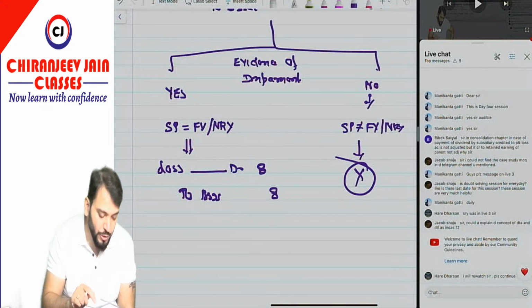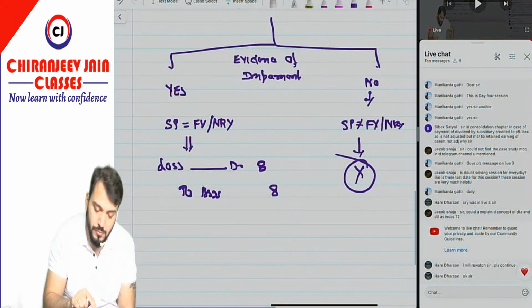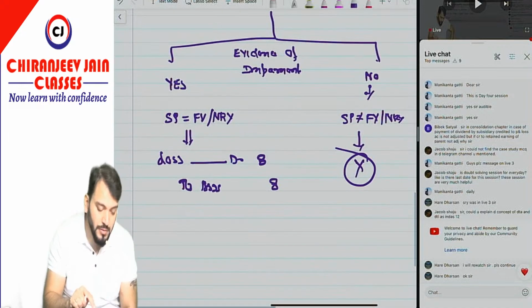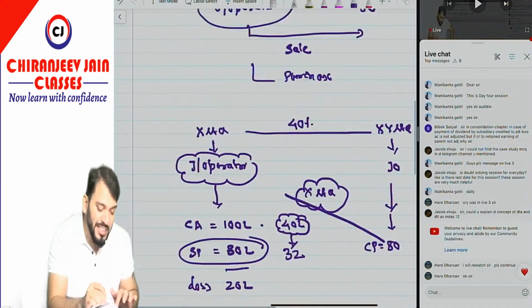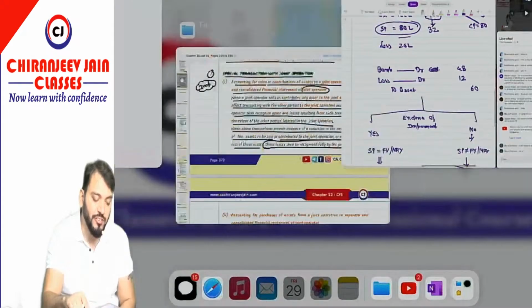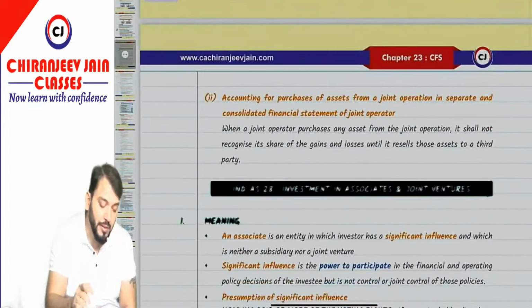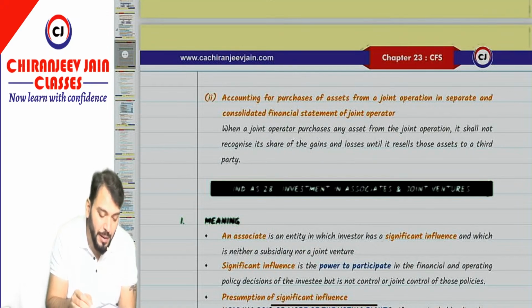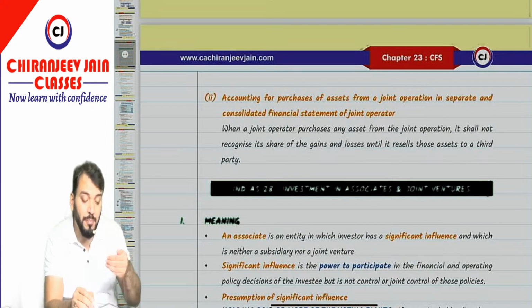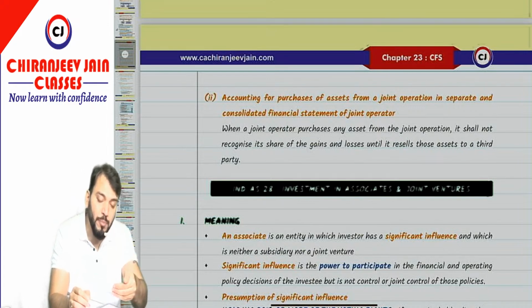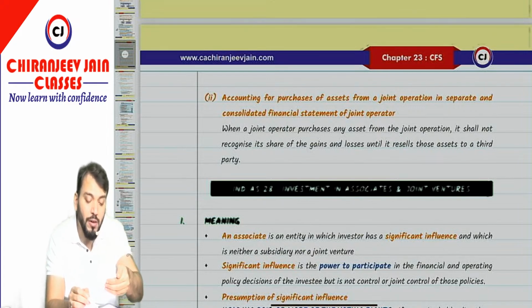Now coming to the next point. This was the sale transaction. Now let us come to the purchase transaction. Let us read what they have given: accounting for purchase of assets from a joint operation in the separate and consolidated financial statements of the joint operator. If there is a purchase transaction from the joint operation by the joint operator, understood?